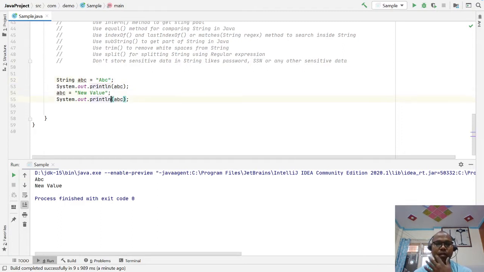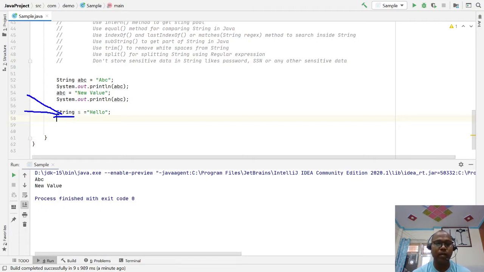Let's try another example: a string s equal to "hello". A string is a class in Java, so it can have some variables and some methods.